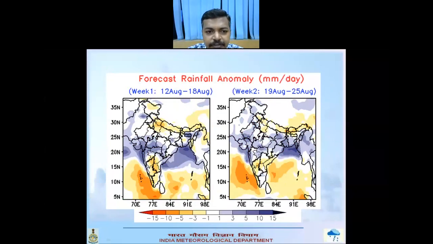Coming to the forecasted rainfall anomaly, the deficient rainfall anomaly is expected over the southern peninsular states for both the weeks.